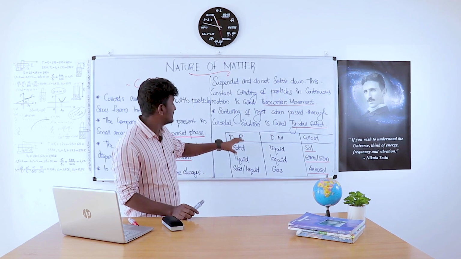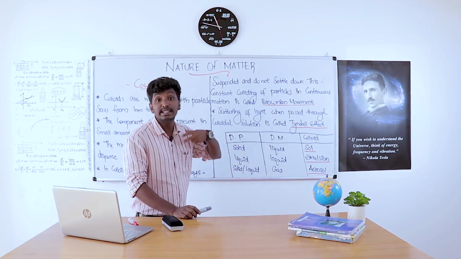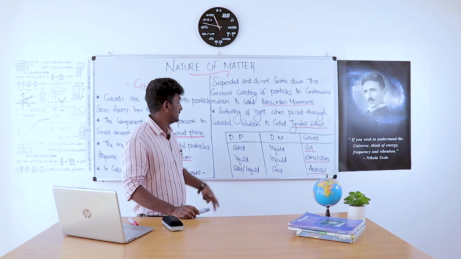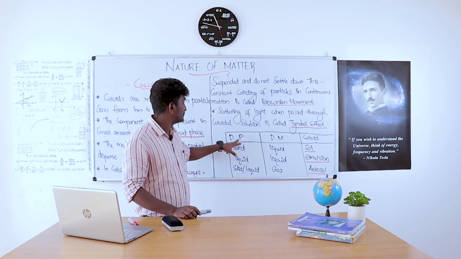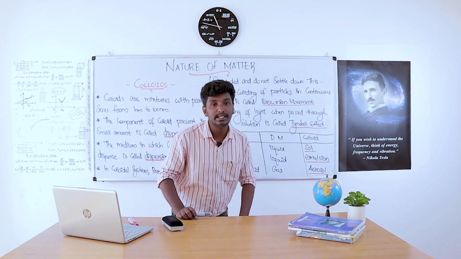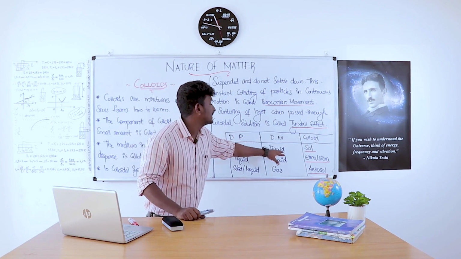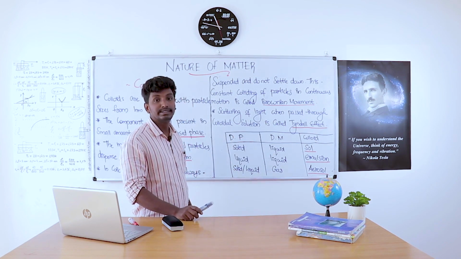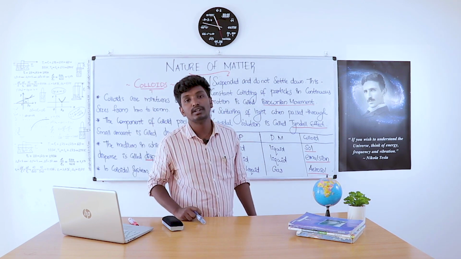Then on the basis of dispersed phase and dispersion medium, we can name the colloid. I write DP and DM, that is dispersed phase and dispersion medium. If the dispersed phase is a solid and the dispersion medium is a liquid, then the colloid can be named as sol.